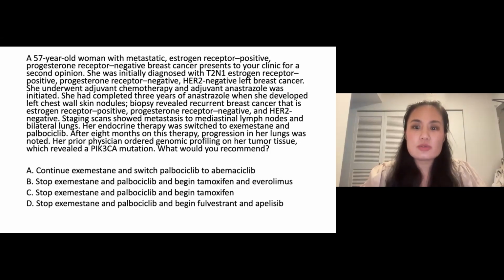Her endocrine therapy was switched to exemestane and palbociclib, and after 8 months on this therapy, progression in her lungs was noted. Her prior physician had ordered genomic profiling on her tumor tissue, which revealed a PIK3CA mutation. What would you recommend? A, continue exemestane and switch palbociclib to abemaciclib. B, stop exemestane and palbociclib and start tamoxifen and everolimus. C, stop exemestane and palbociclib and begin tamoxifen. Or D, stop exemestane and palbociclib and begin fulvestrant and alpelisib.